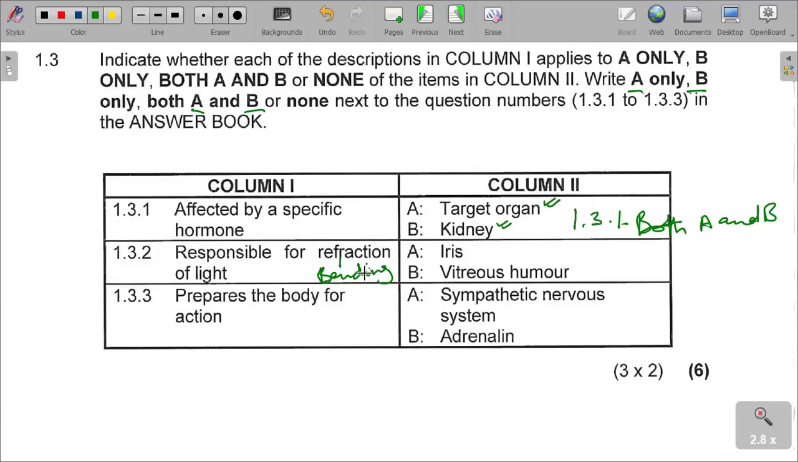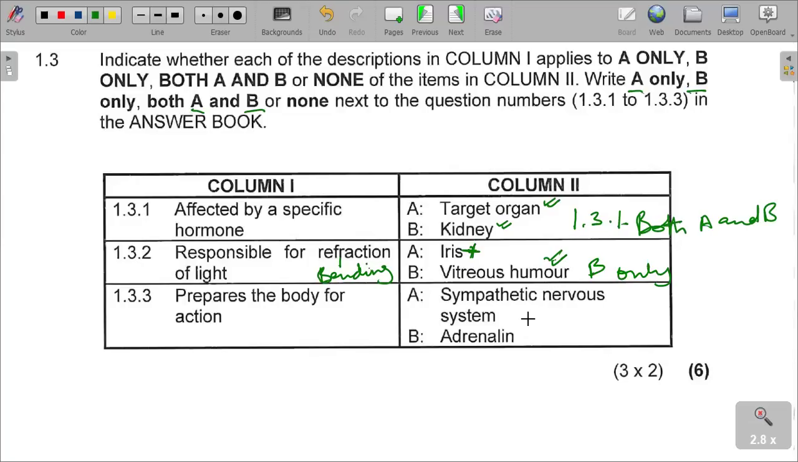We have got the iris, we have got the vitreous humor. What is responsible for bending of light? I'm sure we can understand that it is B. 1.3.2, it is B only. This is wrong, but this is correct. It is B only.